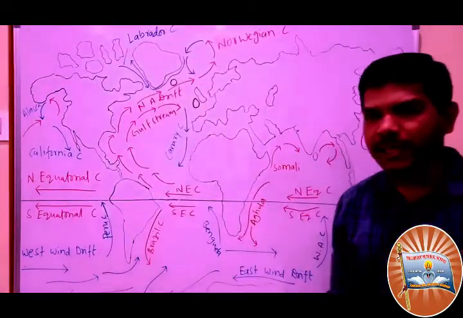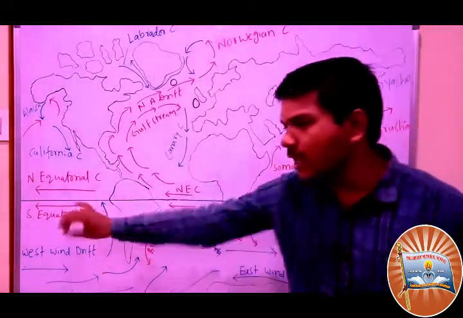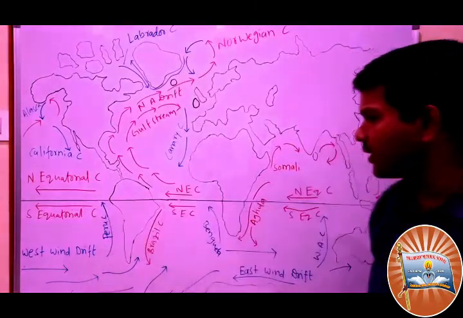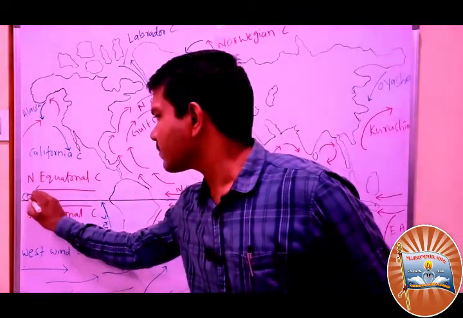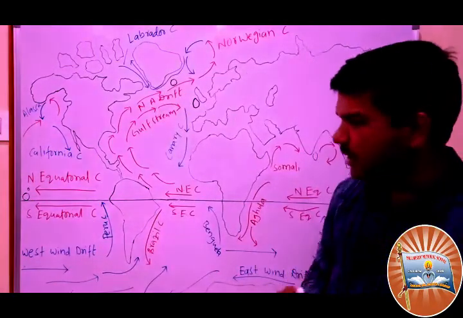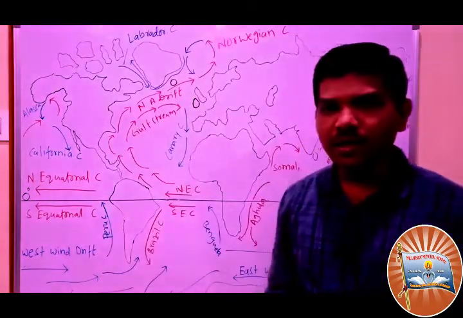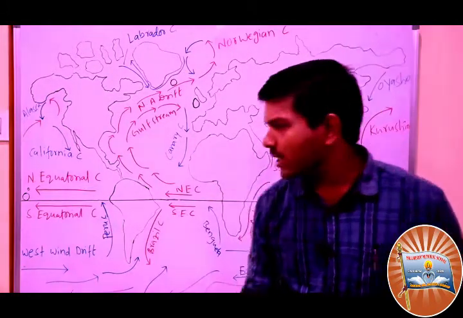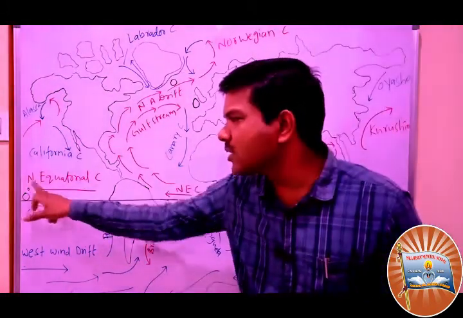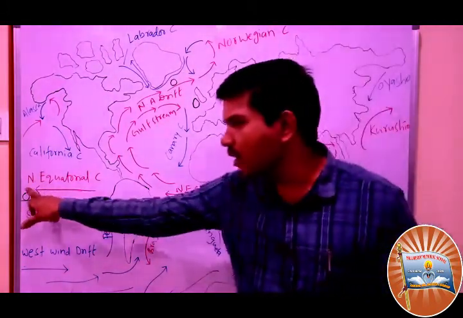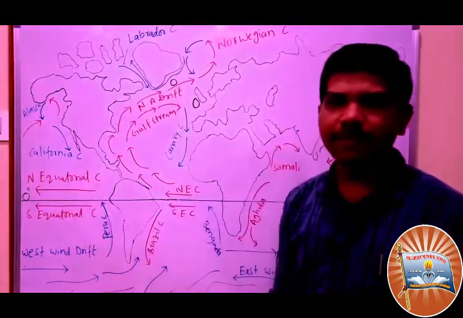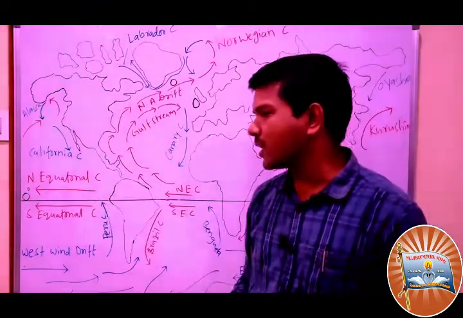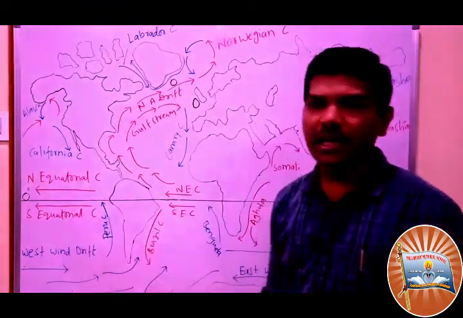Let's see from the equator. So this is the equator, 0 degree. Above the equator, the current which blows is called the north equatorial current. And below the equator, the south equatorial current.